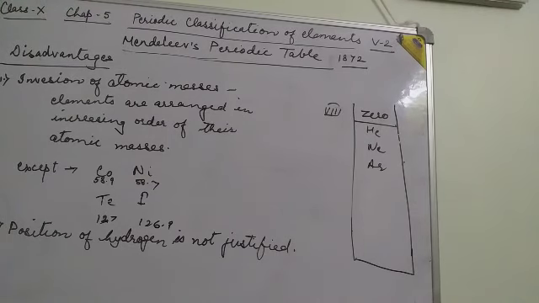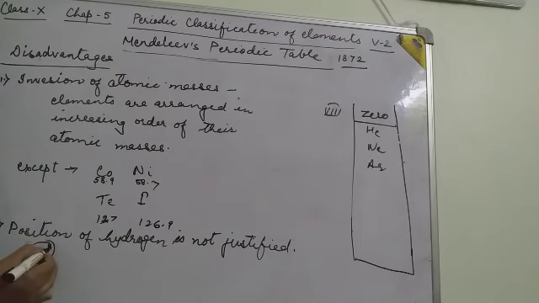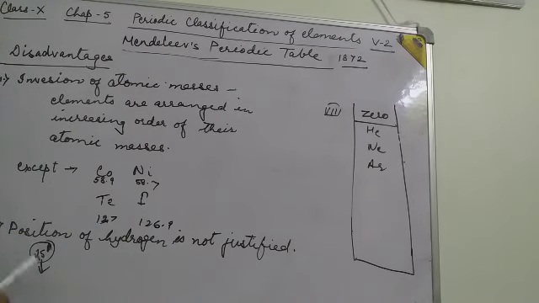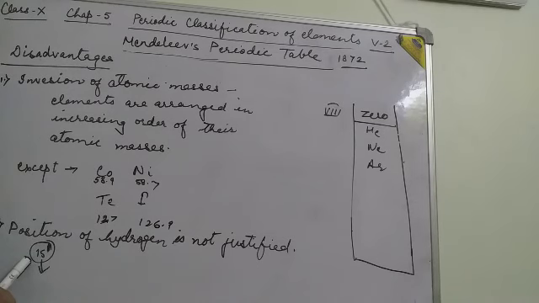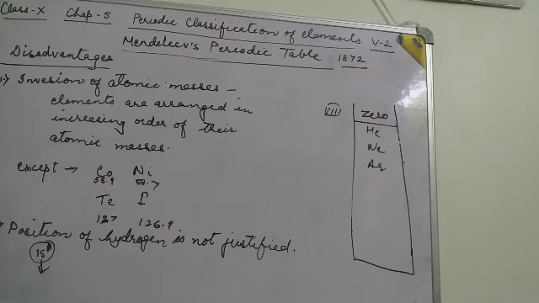Why hydrogen is placed in group 1 is not justified by Mendeleev. In the modern periodic table, the configuration of hydrogen is 1s1 and it must be present in the s block. The s block is present in group 1. So its last electron is in s1, so its position is in group 1. But in Mendeleev's periodic table, the position of hydrogen is not justified.